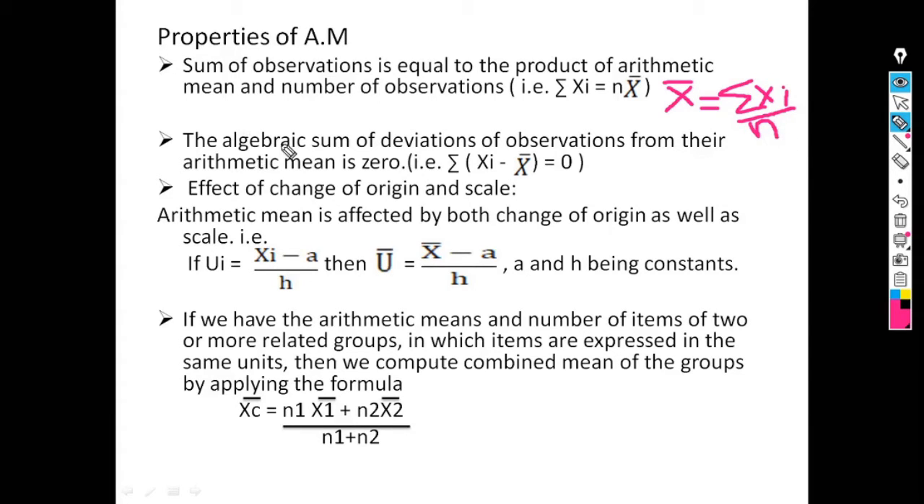The second property is that the algebraic sum of deviations of observations from their arithmetic mean is 0, that is, summation of xi minus x bar is always 0.